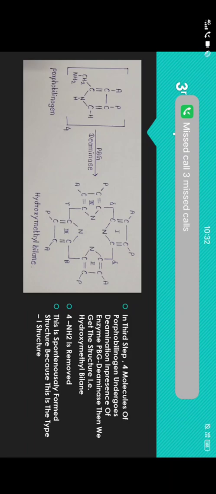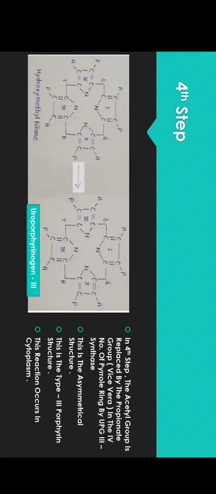Okay, so the fourth step. As we know, there are two types of structure, that is type 1 and type 3. So this is the type 1 structure, that is hydroxymethylbilane, and the uroporphyrinogen type 3 structure is formed in the fourth step of the synthesis of porphyrin. An enzyme is required, that is UPG type 3 synthetase, which converts hydroxymethylbilane into uroporphyrinogen. Okay, this reaction occurs in cytoplasm.